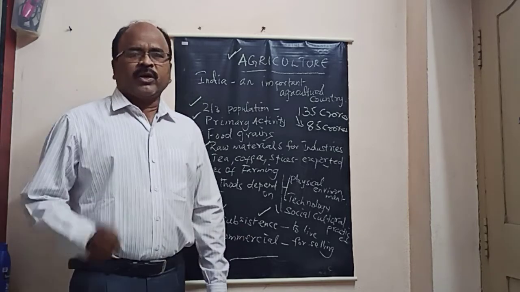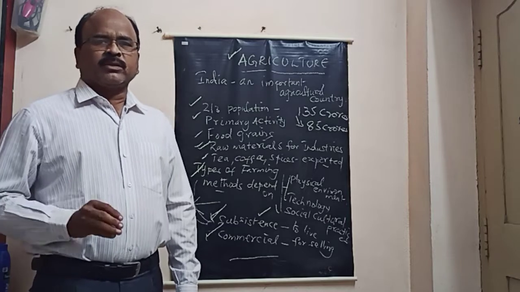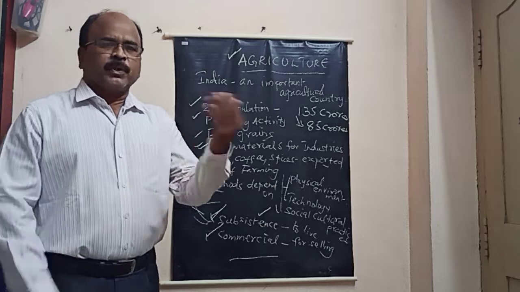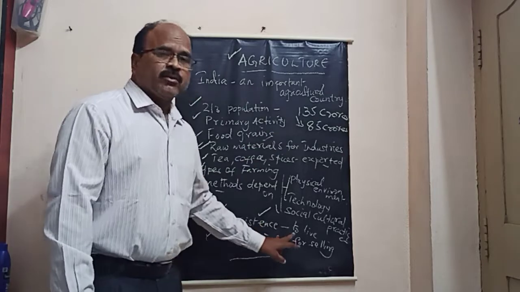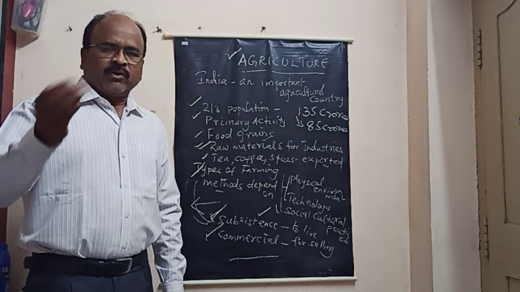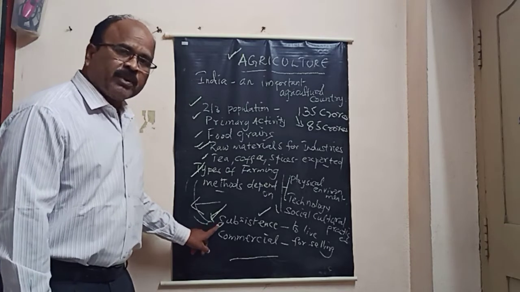For example, farmers produce rice, wheat, cereals and vegetables for our survival. So all these crops are produced under subsistence farming. Means we produce crops for our survival, our living. So that is called subsistence farming.